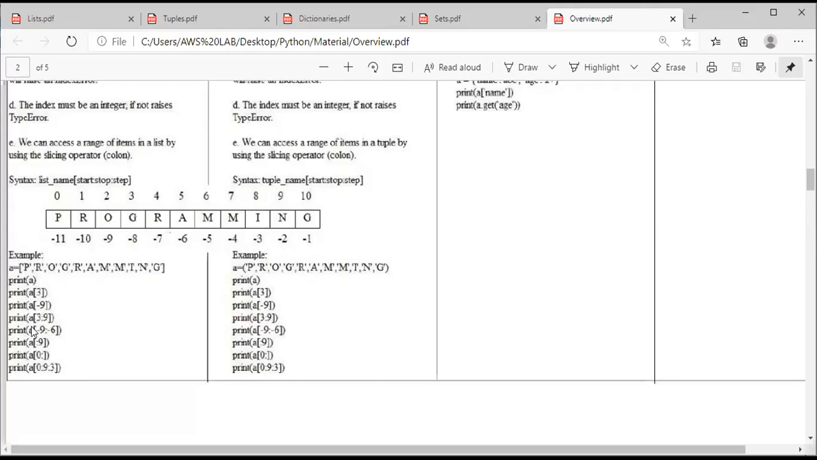Next statement is print a of 0 colon. Start value 0, and the end value is not given. So what gets printed? The total list will be printed. See, the first print statement is print a, and next is print a of 0 colon with no end value. Both the outputs will be the same. Since I did not say up to where, the interpreter considers up to the end. So the output for the first print statement and the output for the last-but-one print statement will be the same.